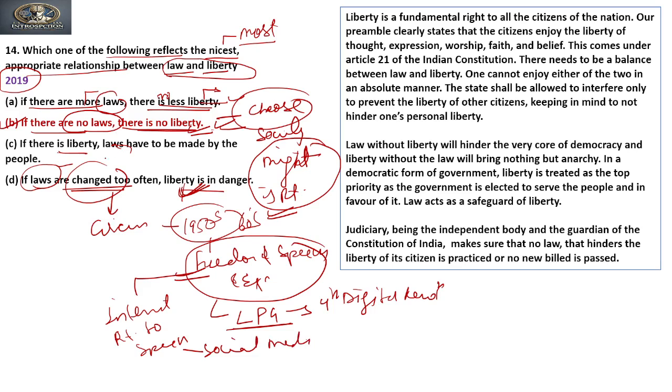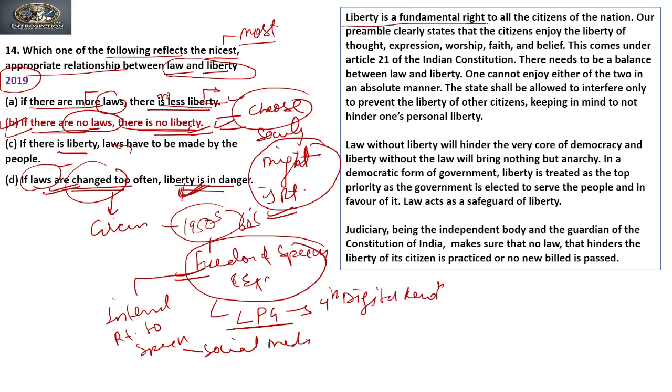So we can say that if laws are changed too often, liberty is not in danger, rather its scope has been widened. Is it clear? So our answer is B, where if there is no law, there is no liberty. Now let's see the explanations.